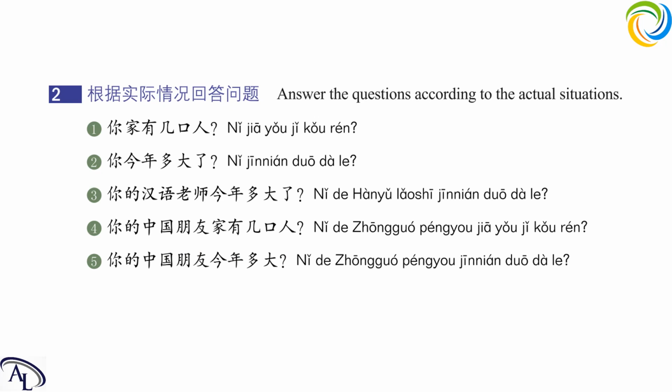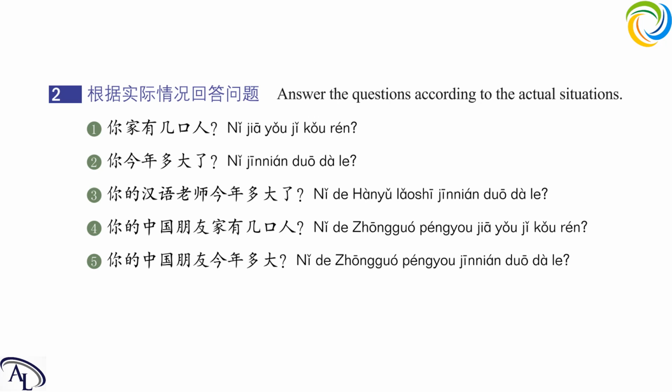So I will answer it as an example. 我的中国朋友家有5口人。Okay, last question is, 你的中国朋友今年多大？How old is your Chinese friend this year? Okay, try to answer it.